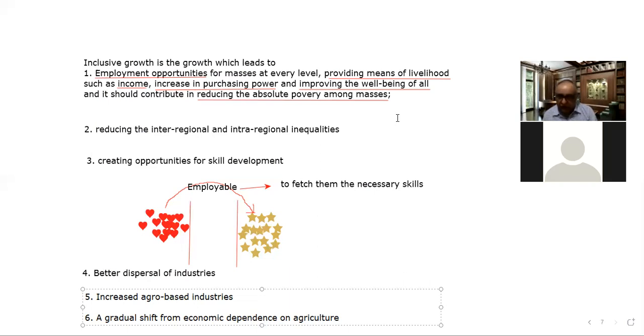Obviously, the politicians would make the policies which are in favor of the industrialists, in favor of the corporate, not in favor of the masses but in favor of the classes, right, which is happening at present in our country. So all this is because the corporate, the politicians and the bureaucracy have a symbiotic relationship, right? They serve the interests of each other. That is why a great share of the population remains excluded from the benefits of growth.